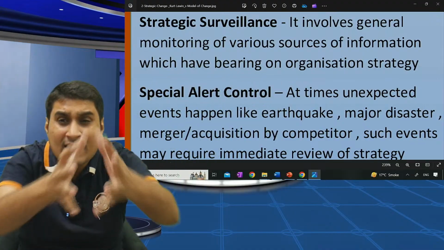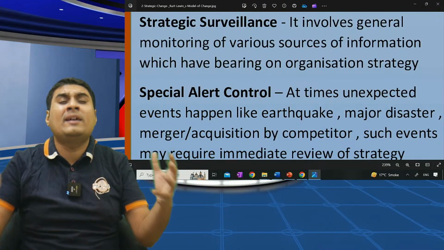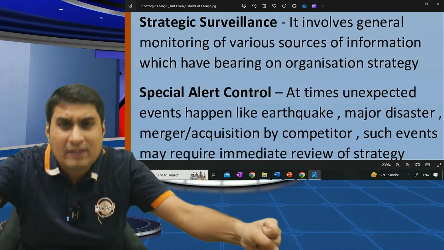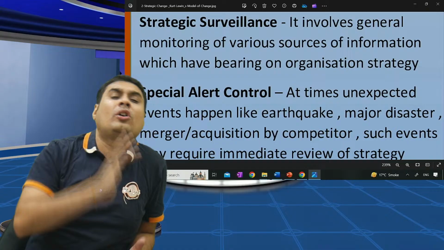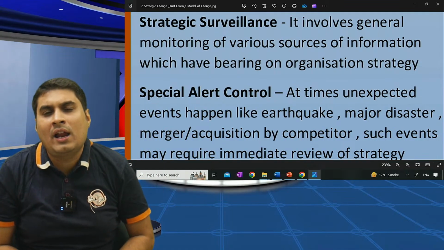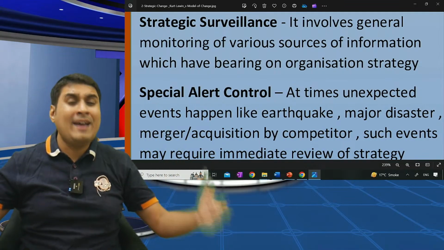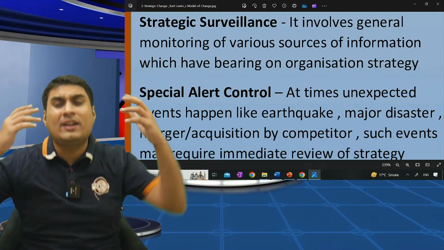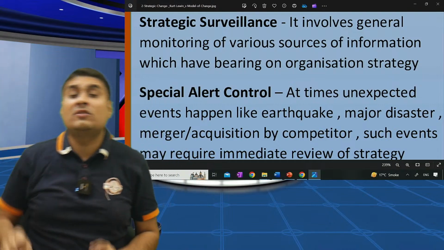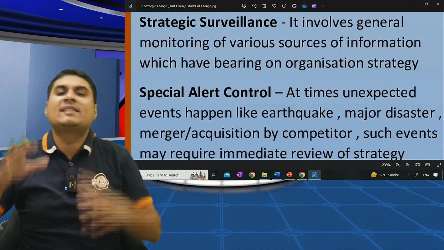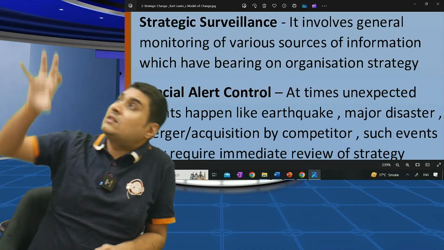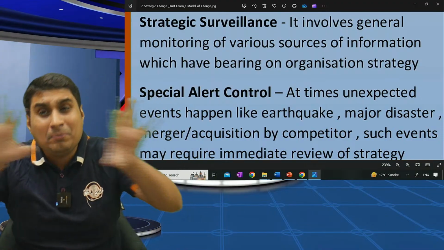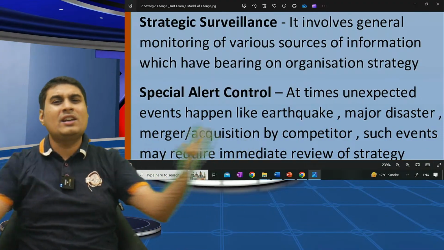Strategic surveillance. Second one: what is survey? Seeing overall. It involves general environmental browsing. Generally you see the environment to identify several things which can have an impact on your strategy. Reading books, magazines, news channel, press conference, review to see certain things which have an impact on your strategy. Example: BJP will constantly monitor what Congress is doing. Congress will see what BJP is doing. So we can make strategy.